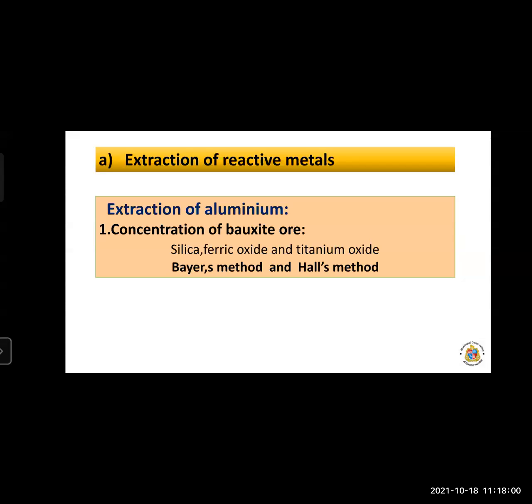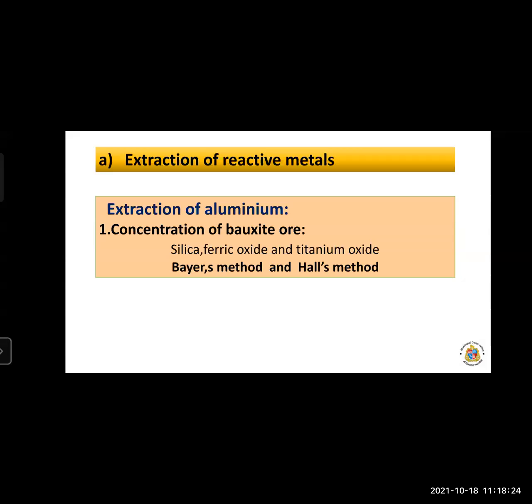Two processes are there for the purification of bauxite, that is, to remove the ore from the gangue particles. The first is Baeyer's process and the second is Hall's method.